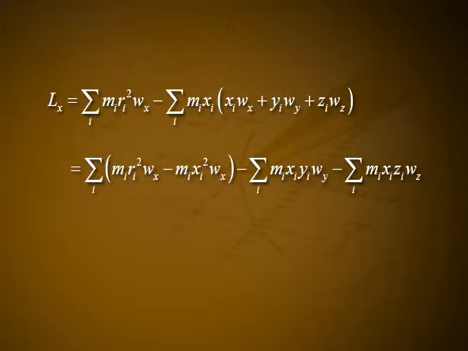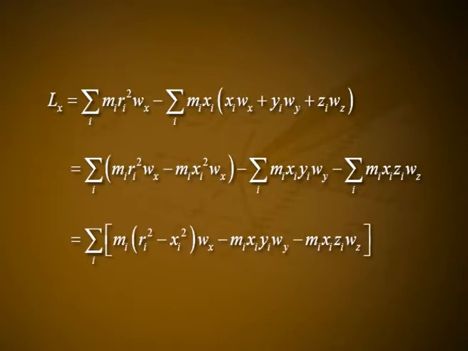summation over i mi ri square into wx minus mi xi square into wx minus summation over i mi xi yi wy minus summation over i mi xi zi wz, which is equal to summation over i mi into (ri square minus xi square) into wx minus mi xi yi wy minus mi xi zi wz.